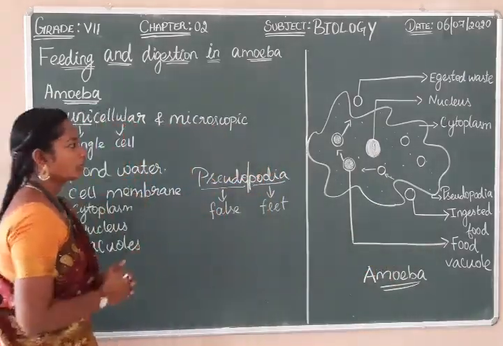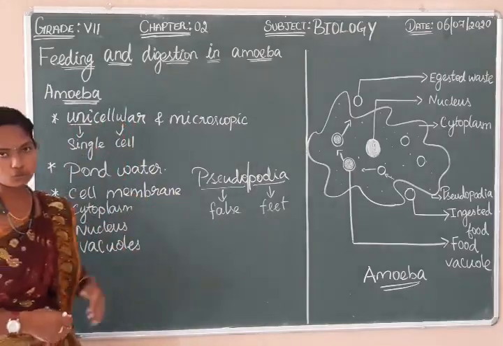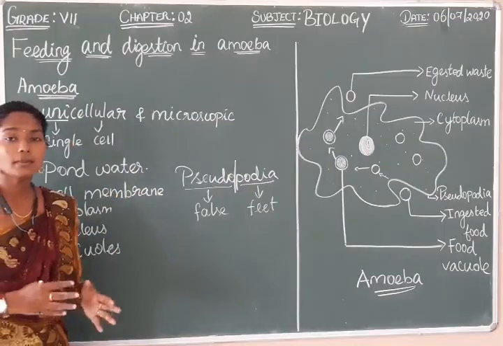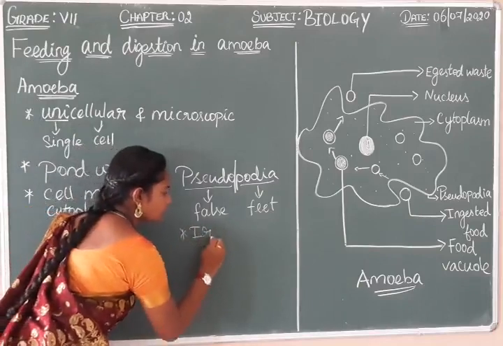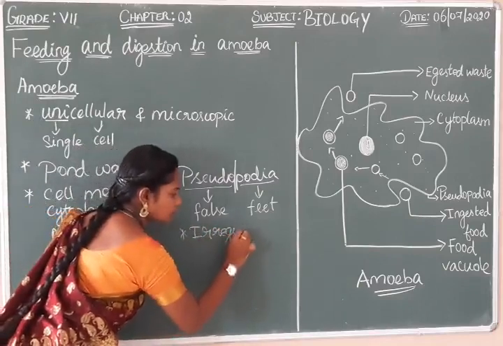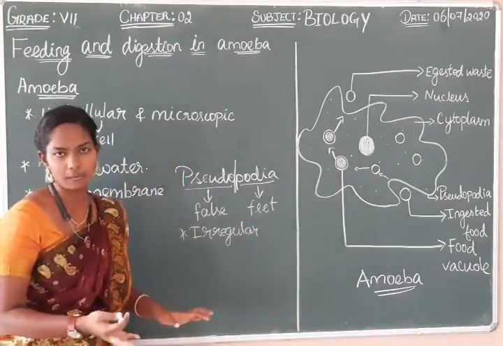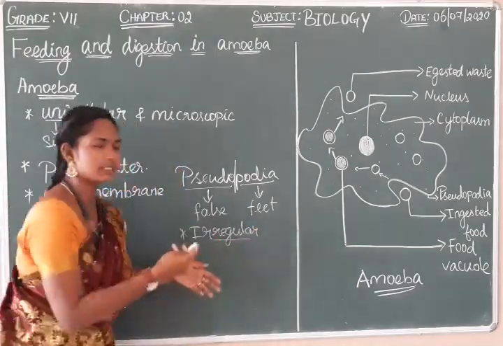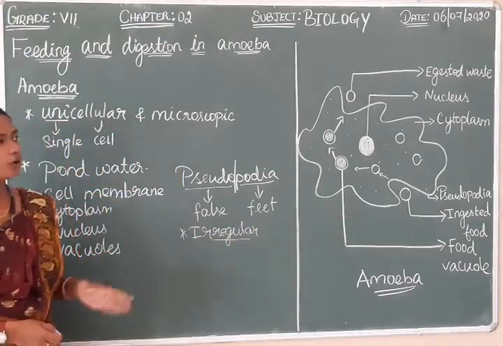Can you recall the organelles of the amoeba? They are the cell membrane, cytoplasm, nucleus, vacuoles and pseudopodia. This amoeba is irregular in shape. What is this irregular in shape? They can often change their shape and their position. They won't have any perfect shape. They constantly change their shape and position. So this is a small introduction to the amoeba.